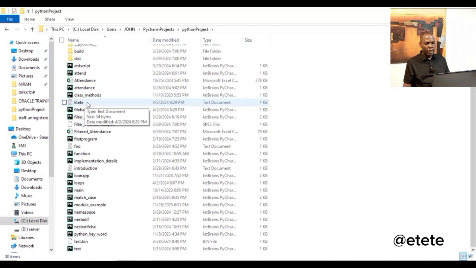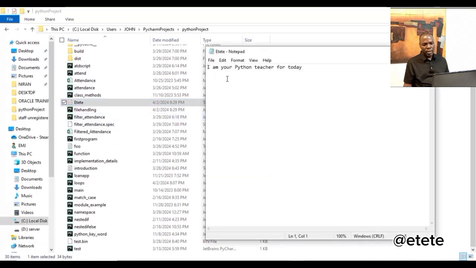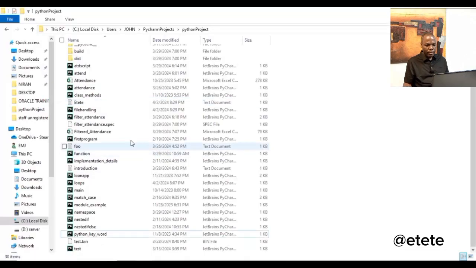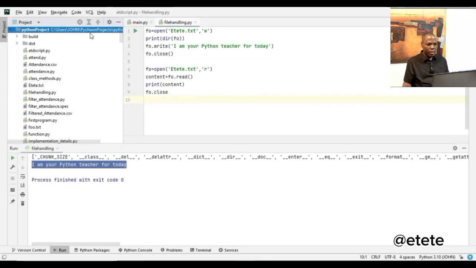Look at it. This is the text file that I created from the Python world. Now I'm in the operating system, in my hard drive. I'm using my operating system to access this. So if I open this using Notepad, open with Notepad, now look at the content of my file. This is it. I am your Python teacher for today. But I didn't create this file by coming to this place to create it. Now this is it in this location. So you can see this is the same location, which is this location.